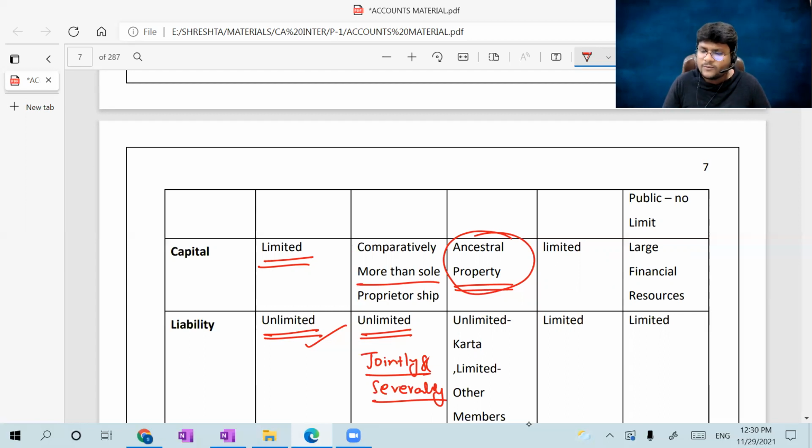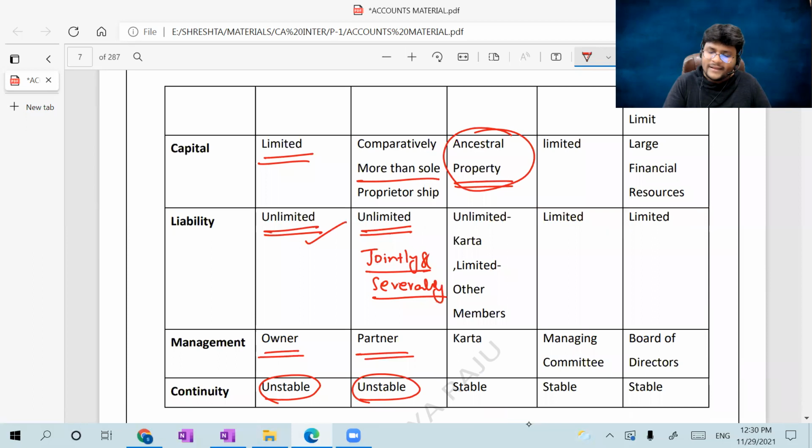In general, ancestral properties are nothing but capital. Sir, liability: they are unlimited for Karta, limited for other members. Who is this Karta? Actually, HUF will be there. In HUF, we are not providing any accounting. Practically, very few HUFs are there in India right now. In the olden days, more HUFs were there. Nobody wants to conduct the business jointly right now. Why? Because there are so many emotions, and all are causes for discontinuity of the business in case of HUF.